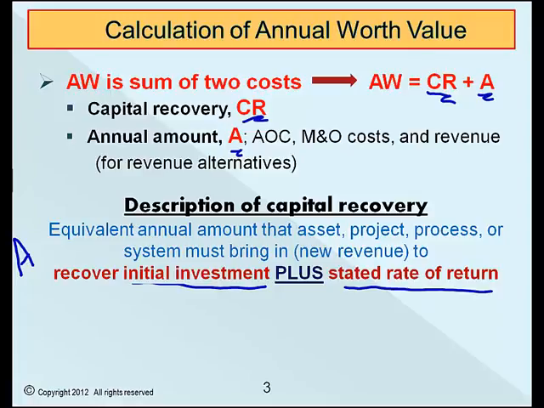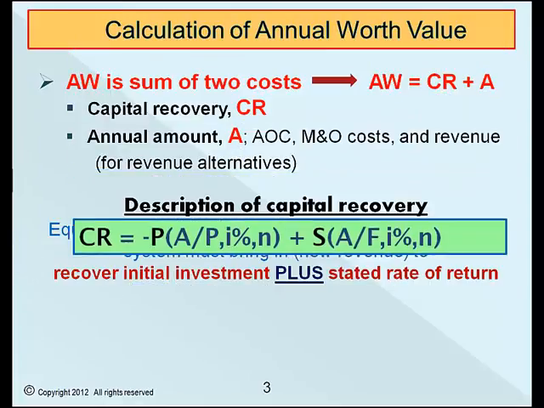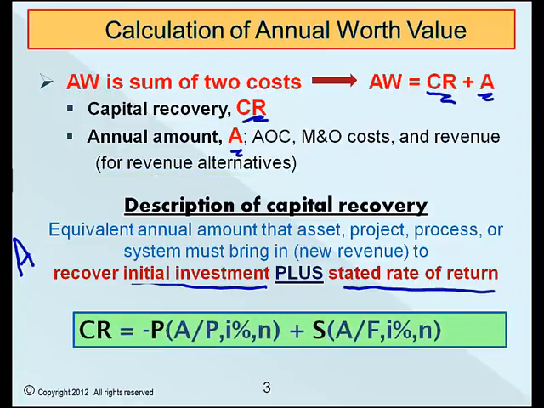Suppose you get a laptop computer and use it to develop graphics for video game clients. If you want to recover your cost of the laptop plus, say, 8% per year, then the capital recovery is the total amount that you must earn each year over your estimated useful life of the laptop. Say that's 3 years. The relation to calculate capital recovery is shown here. The first cost P is spread out over the expected life at i%, and any salvage value S is removed because this S is an anticipated, quote-unquote, revenue each year once the A/F factor is applied to it.